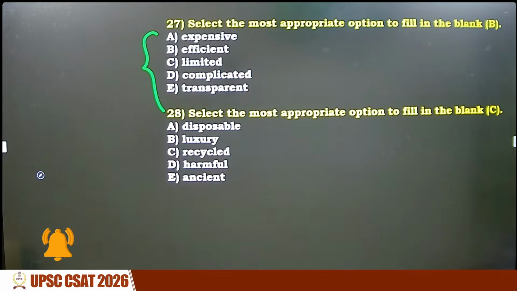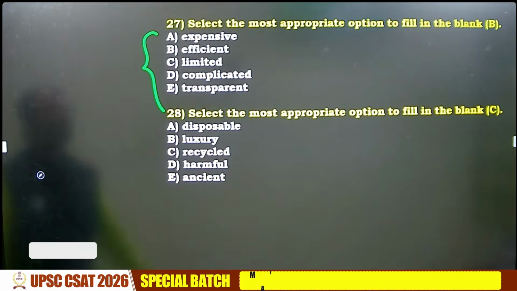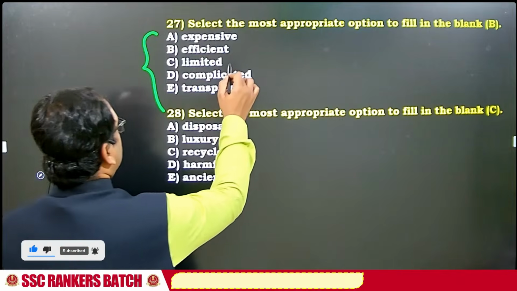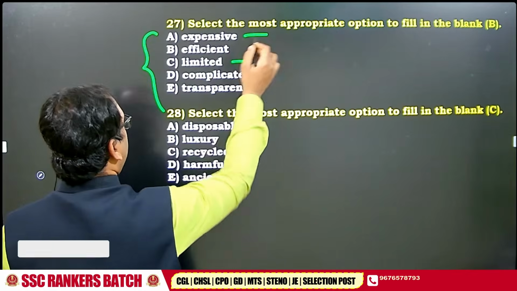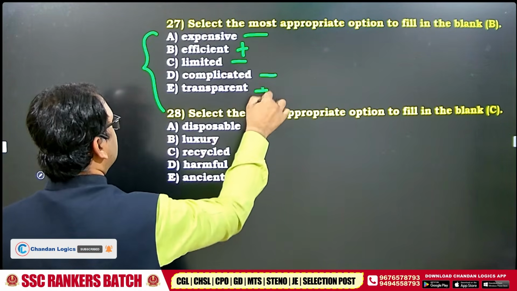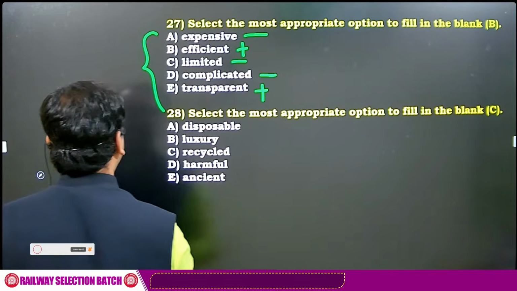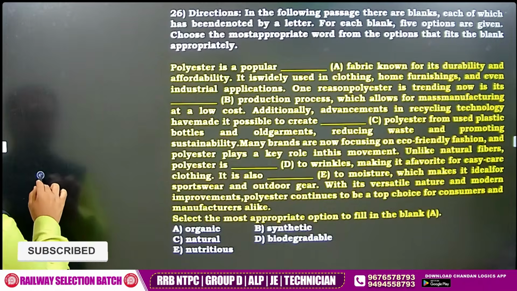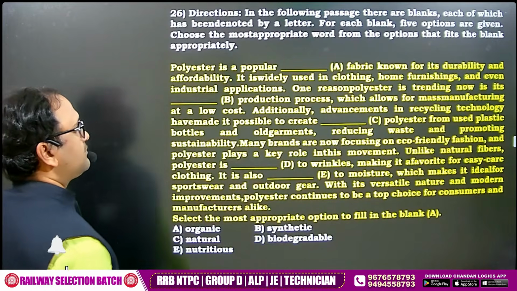Without reading the paragraph? Expensive, efficient, limited, complicated, transparent. I think limited is minus, expensive is minus, complicated is minus. Maybe this is plus, this is plus. But not very sure.